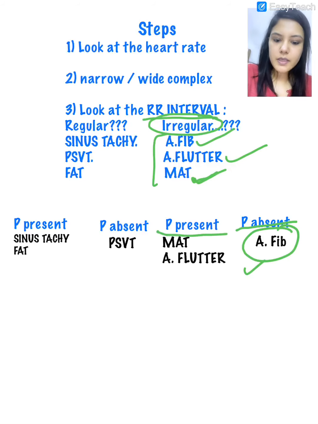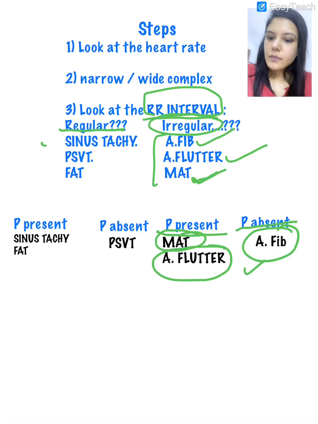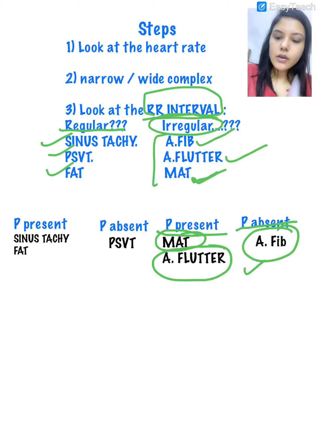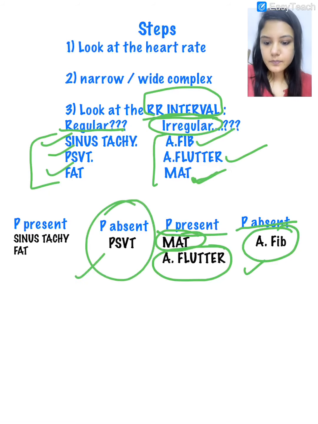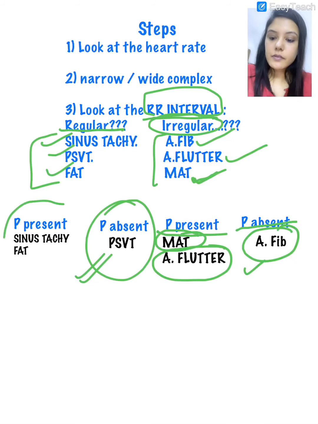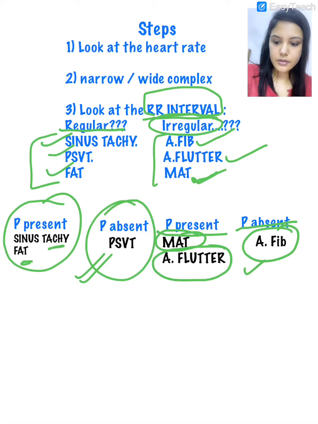If the P wave is present, it is multifocal atrial tachycardia or atrial flutter. If the RR interval is regular, then it can be either sinus tachycardia, paroxysmal supraventricular tachycardia, or focal atrial tachycardia. How will we differentiate between the three? Again, we have to look at the P wave. If the P wave is absent, it is PSVT. And if the P wave is present, then it can be sinus tachycardia or focal atrial tachycardia. Okay, let's look at the ECGs.